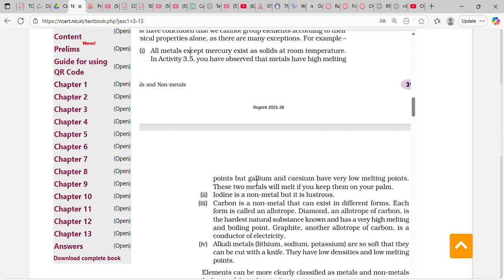Metals have high melting points, but gallium and cesium have very low melting points. These two metals will melt if you keep them on your palm. Iodine is a non-metal, but it is lustrous.